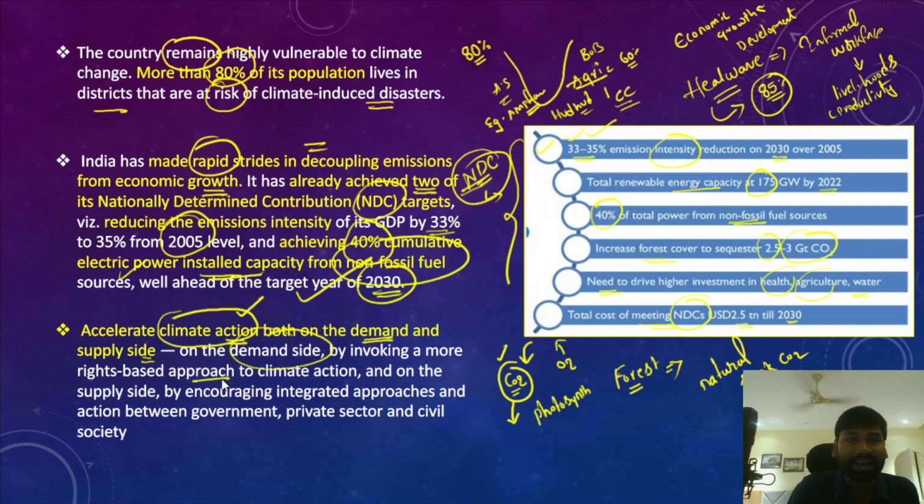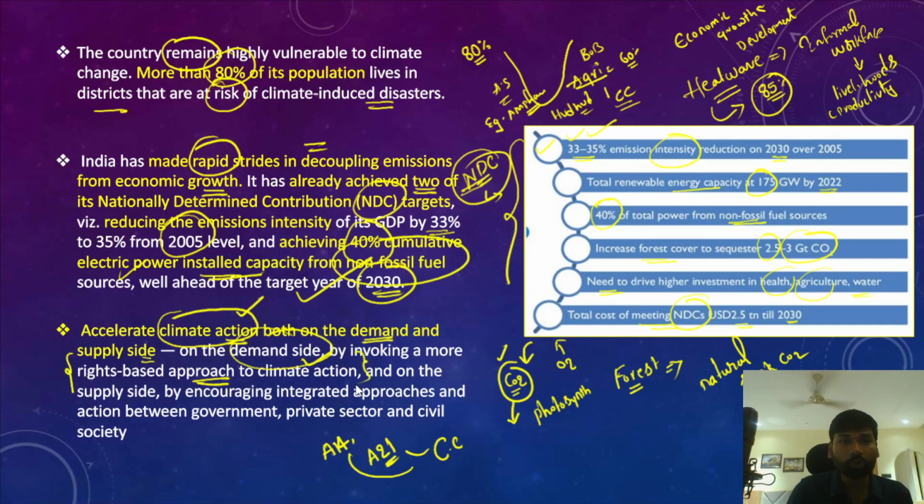When we look at the demand side of climate change, we need to invoke a more rights-based approach to climate action. Now, rights-based action on climate change actually means, as per the recent Supreme Court judgment, that climate change actually violates Article 14 and Article 21 of the Constitution. So that is the demand side climate action, the rights-based approach to climate action.